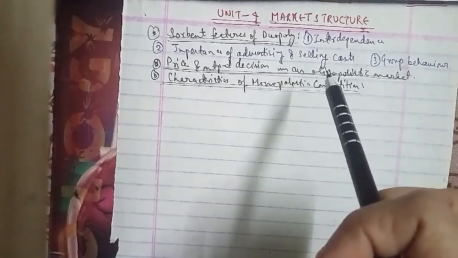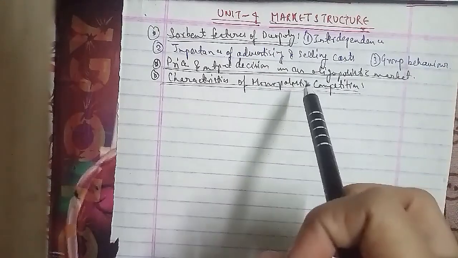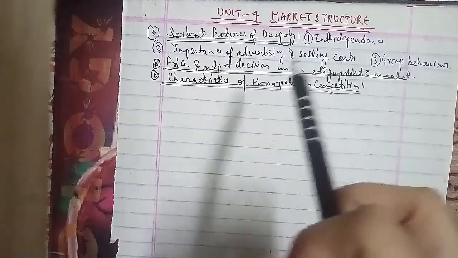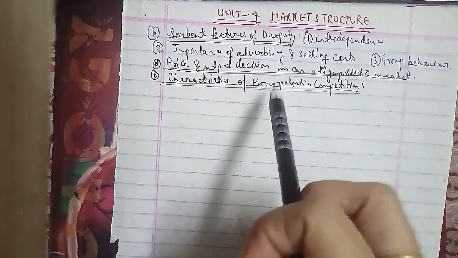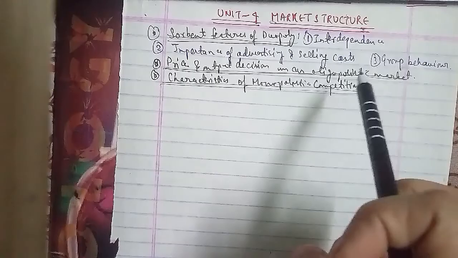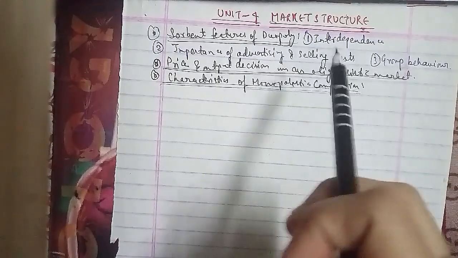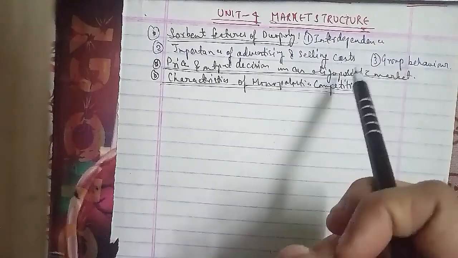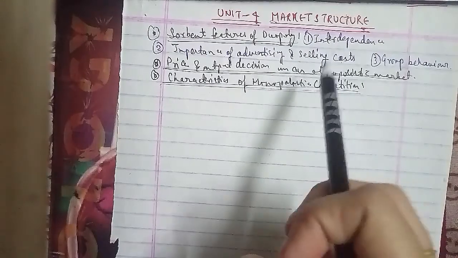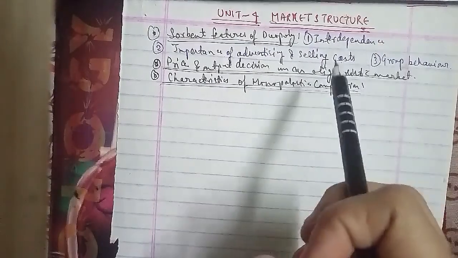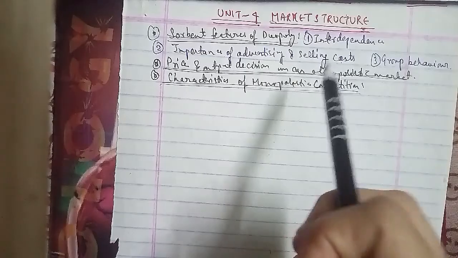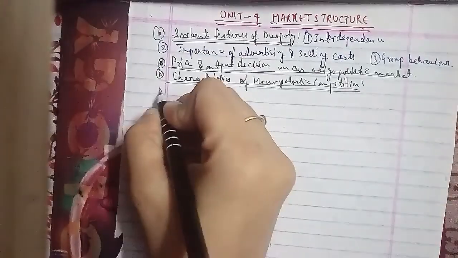The other question asked is: state the factors that decide market performance. Here we have 5 factors. The first is efficiency in production.